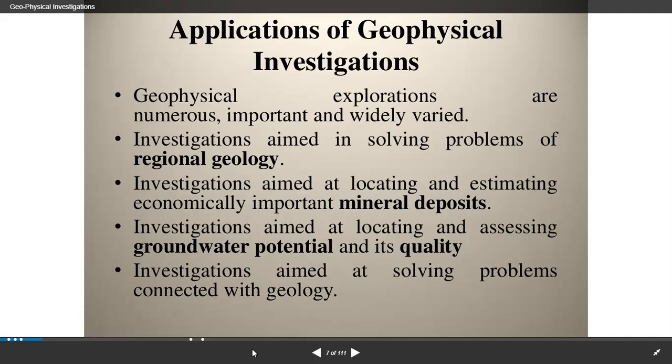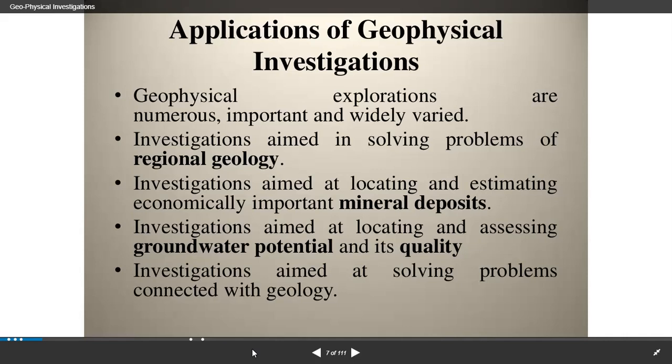Fault and fracture mapping. Faults and fractures act as failure planes in landslides and also as water bearing zones or conduits to cause problems in tunneling. Appropriate investigations are needed to map these structural features.